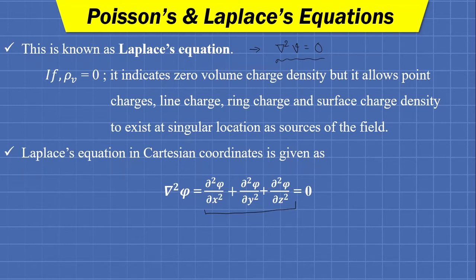So this may be asked in the exam as a short question of 3 or 4 marks. But the physical significance of these two equations is very important to understand. Physically, the equation represents the distribution of field in the x, y and z direction, or we can say in a space. And the solution of these equations will give you the exact value of field stress at any particular point that we want.